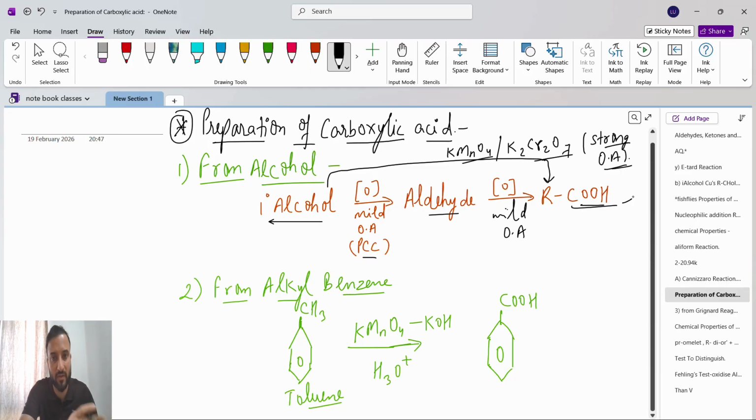This reaction we already studied in the alcohols, phenols and ethers chapter. So 1 degree alcohol oxidizes with a mild oxidizing agent to give aldehyde, the same aldehyde oxidizes with a mild oxidizing agent to give carboxylic acid, but the same 1 degree alcohol with a strong oxidizing agent, KMnO4 or K2Cr2O7, directly gives carboxylic acid.